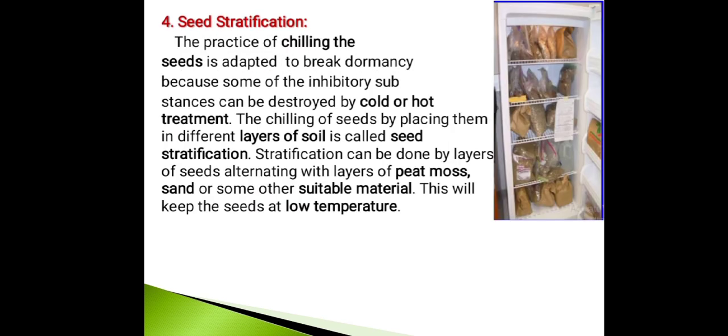In this image you can see that one. That is, the practice of chilling the seeds is adopted to break dormancy because some of the inhibitory substances can be destroyed by cold or hot treatment. The chilling of seeds by placing them in different layers of soil is called seed stratification. This stratification can be done with layers of seeds alternating with peat moss, soil, sand, etc., or suitable material can be taken. This will keep the seed at low temperature. Like that, seed stratification can be done. That is seen in this image.